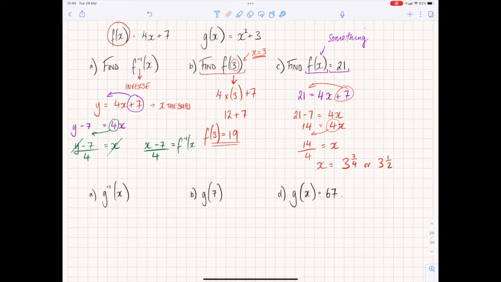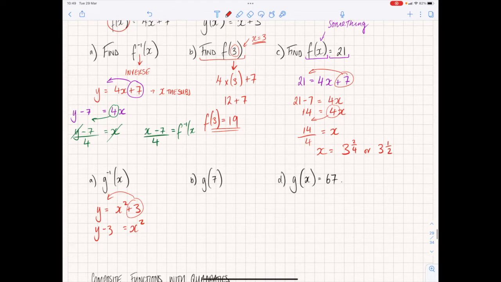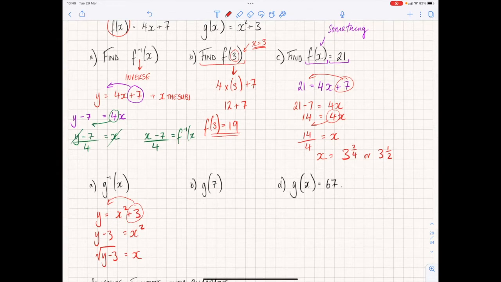Okay, so this first one, we are saying y is equal to x squared plus 3. So then y minus 3, because I'm taking that plus 3 over there, is equal to x squared. And then to get rid of the squared part, you are just square rooting y minus 3 is equal to x. So that is the inverse function of g.